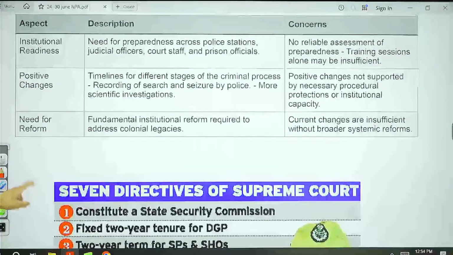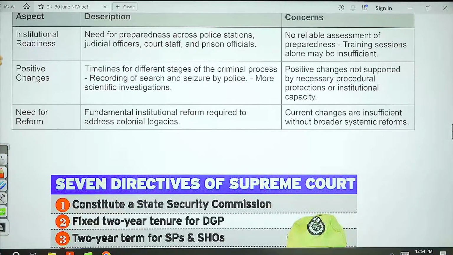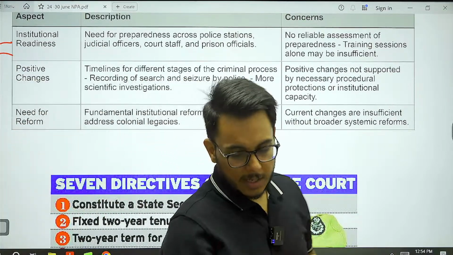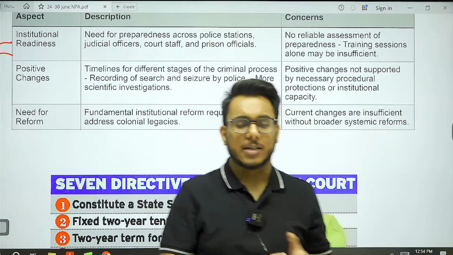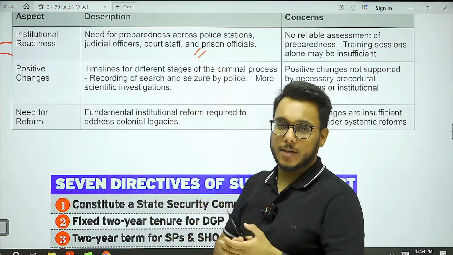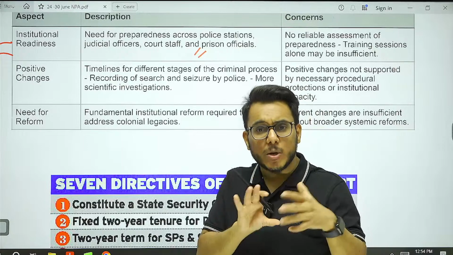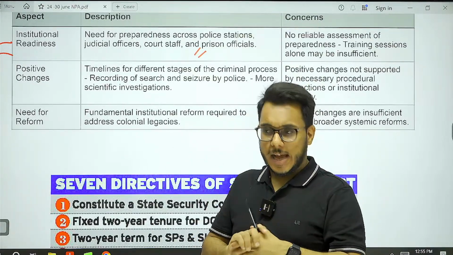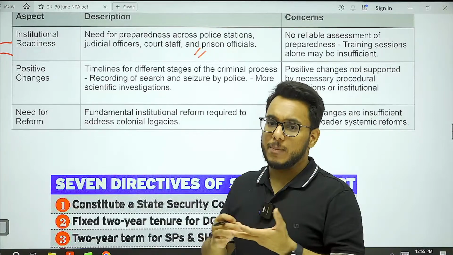The next thing is institutional readiness. Now we need to see what you have done. We have brought a change at one particular level, at the statutory level. But are institutions ready to deal with these cases? Have you trained police officers so that they have complete knowledge about the new three laws? Have you trained the magistrates?